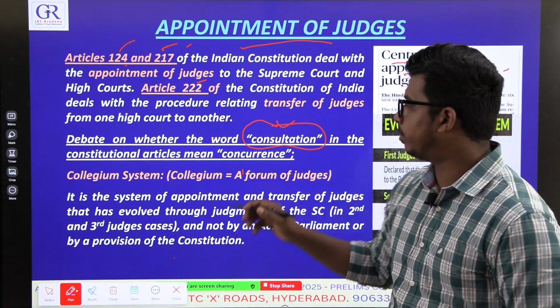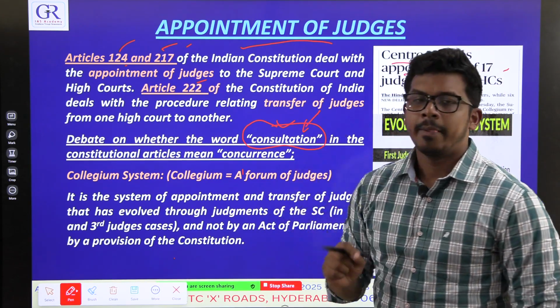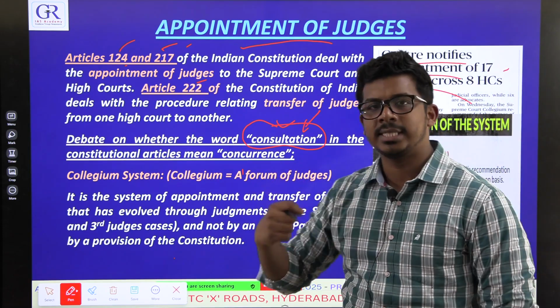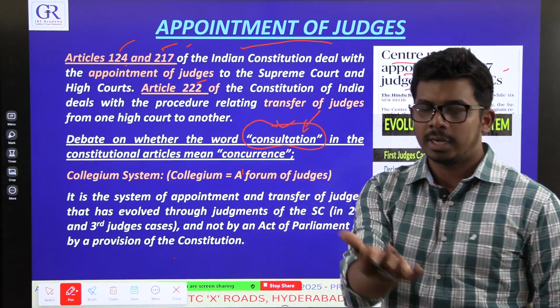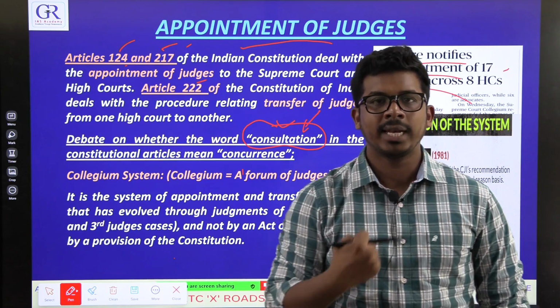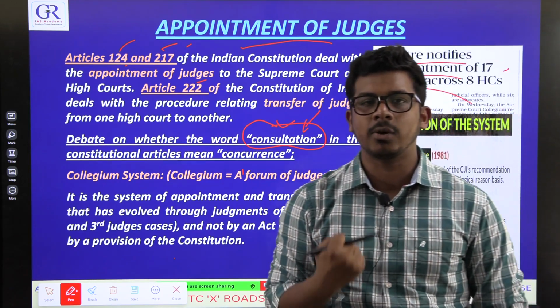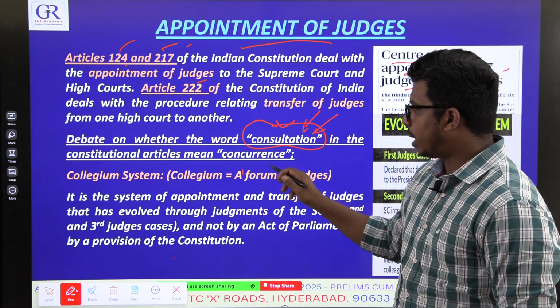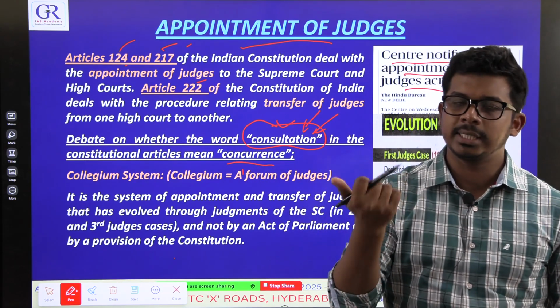Some people are saying this word consultation means the President has to take the approval from the CJI. That means whatever the CJI tells him, the President has to listen to it. The President has no choice. When I say President, constitutionally, I mean the Council of Ministers. So the President has to concur with the CJI. The President cannot change the decision of the CJI.